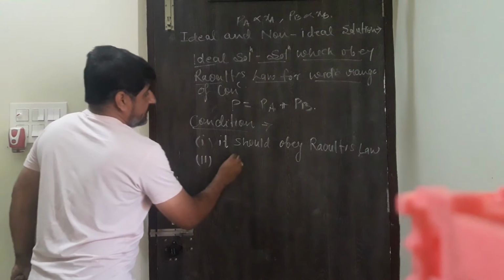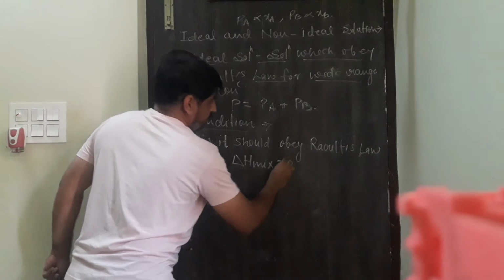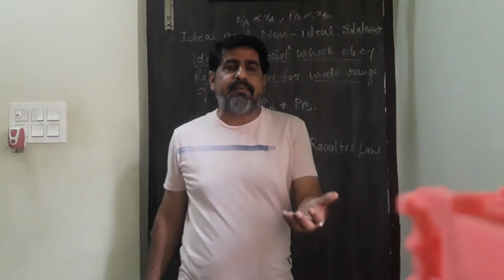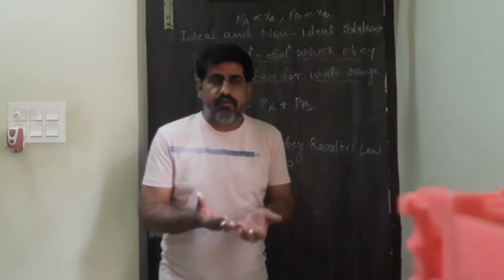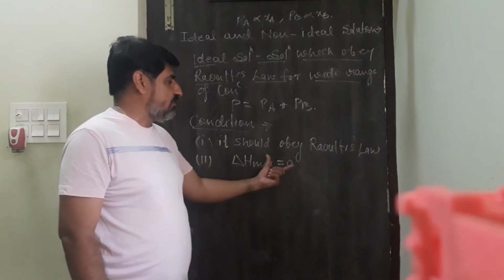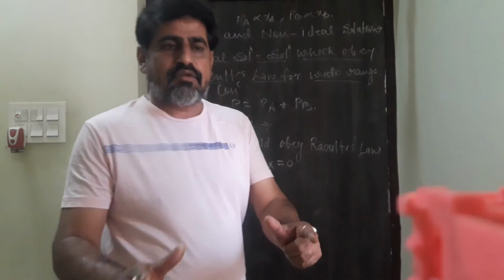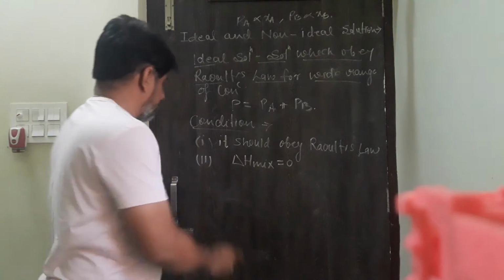Second, delta H of mixing, that means enthalpy of mixing, should be equal to 0. Suppose we are preparing a solution by using a solvent and solute. When we add solvent and solute to make a solution, if total change in enthalpy is equal to 0, that means the solution prepared is an ideal solution.